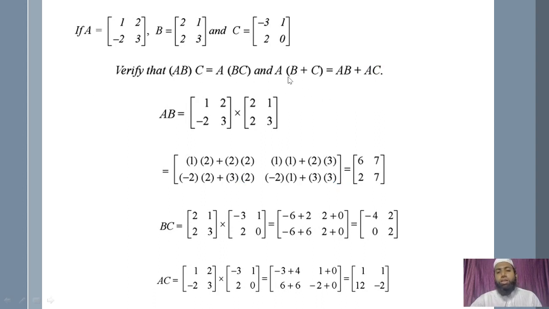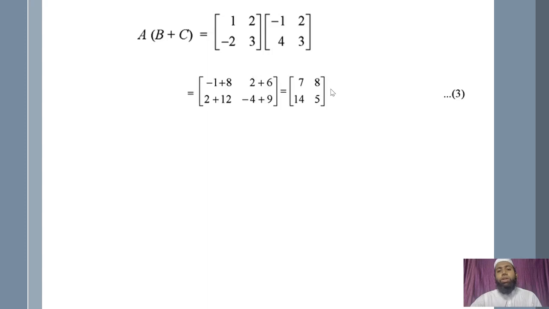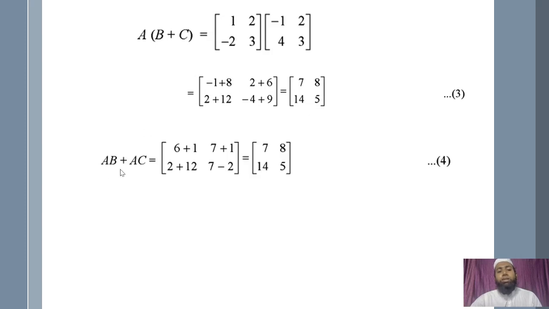Now the second thing, A into B plus C is equal to AB plus AC. This also we have to prove. So B plus C we have already calculated. We will multiply it with A. The matrix multiplication is as usual. Try this. So you are getting 7, 8, 14, 5. And we have calculated AB and AC. Just add these two, you will get the same one. So the distributive law is also verified here.